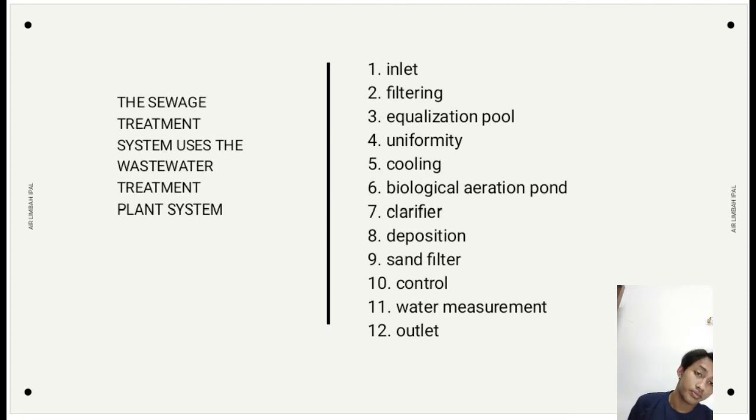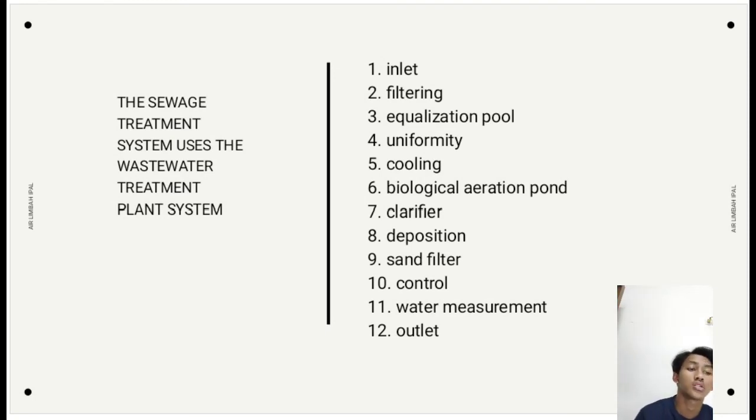The sixth, biological aeration pond, contacting waste liquid with oxygen for easy decomposition, usually with added microbes, and the microbes used are aerobic microbes. And the seventh, clarifier, a place for purification by separating water and solids. And the eighth, precipitation, where the sediment and the water will be separated. The ninth, sand filter, replacement of poor ions and bonding with sand.